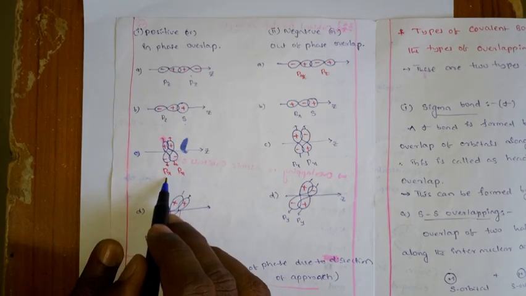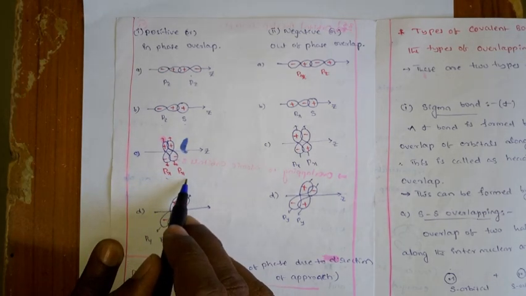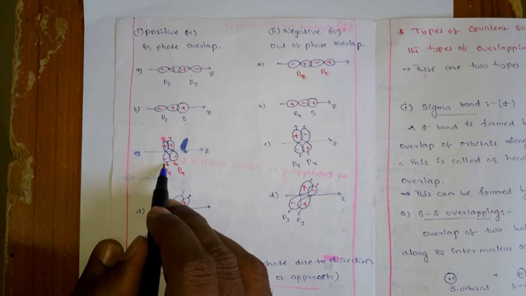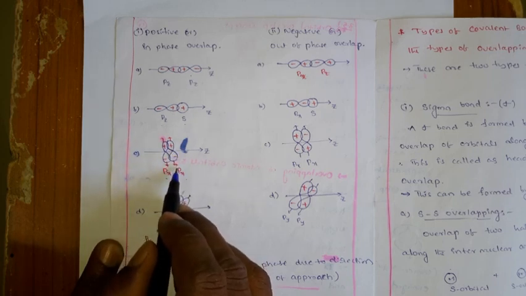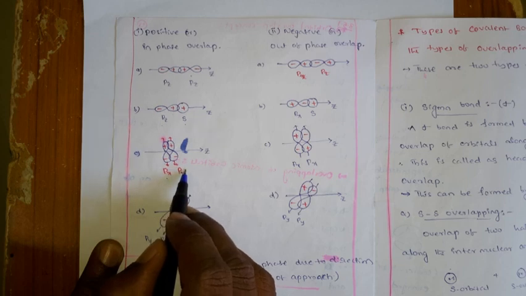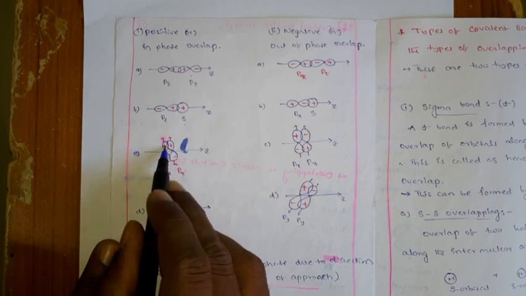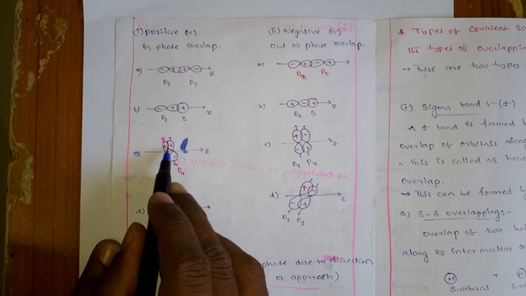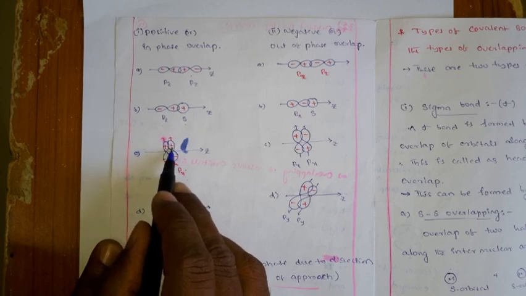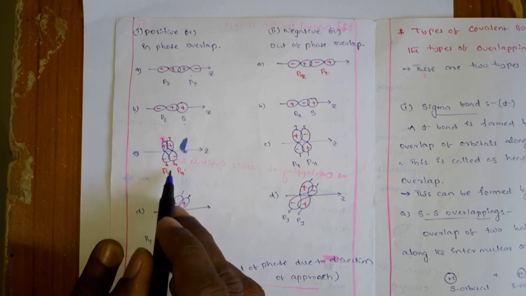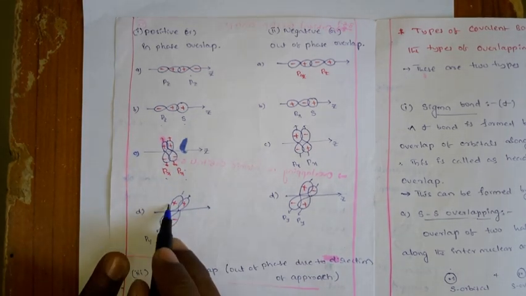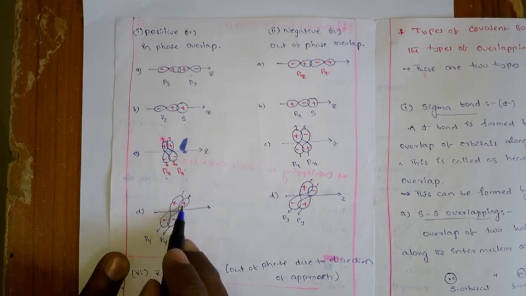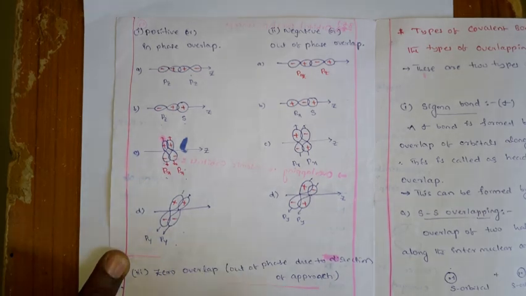And here is also the same thing, the px and px overlapping. The px of one atomic orbital is always in the same orientation with the px orbital of the other atom. And they are overlapping with the same sign, so you can call it a positive phase overlap. Similarly, py: they are overlapping with the same positive sign, so you can call it a positive overlap.